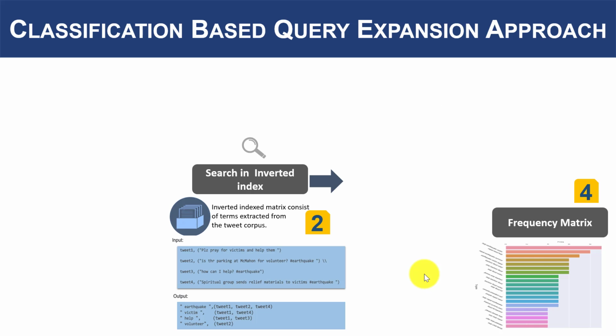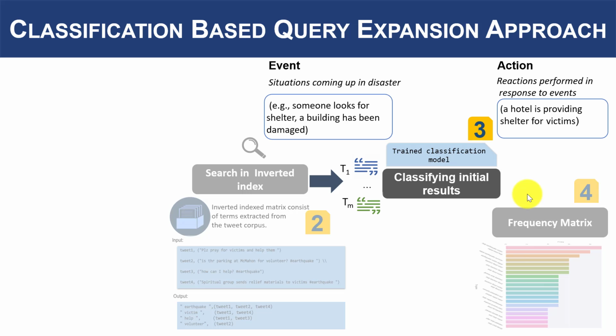In our approach, we rely on a curated set of microtexts represented through several data structures classically used in information retrieval solutions, like inverted indexes and a frequency matrix in number 4. Besides, the microtexts have been already classified with classes related to crisis vocabulary, and then those related to events and relief actions, as shown in number 3.